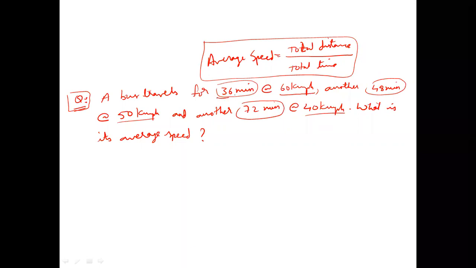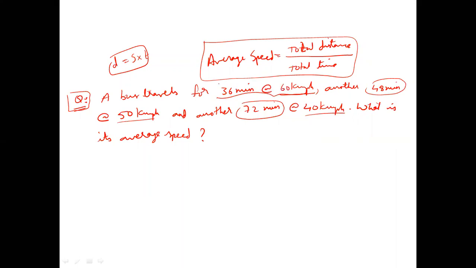See here, in the first information, we know time and we know speed. So when time and speed are given, we can find the distance. Distance is equal to speed into time. But the times are mentioned in what? Minutes. Here in speed, h means what? Hours. So first we have to convert minutes into hours. Minutes to hours conversion means divide by 60. So 36 by 60 actually becomes 0.6 hours. So time is 0.6 and speed is 60. So your distance is 0.6 into 60. Beauty is this decimal and zero get cancelled.